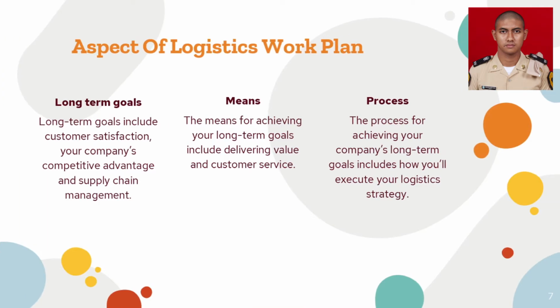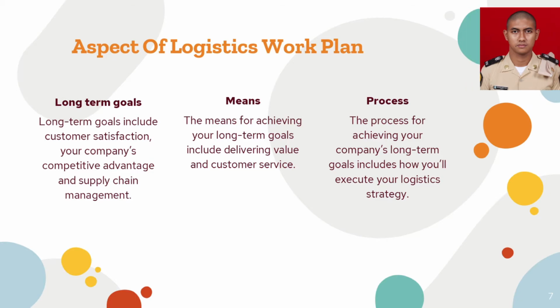Aspects of the logistic work plan. The first aspect is long-term goals. Long-term goals include customer satisfaction, your company's competitive advantage, and supply chain management. The second aspect is the means. The means for achieving your long-term goals include delivering value and customer service. And the last aspect is the process. The process for achieving your company's long-term goals includes how you'll execute your logistics strategy.